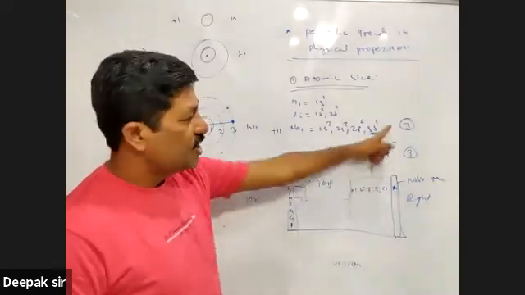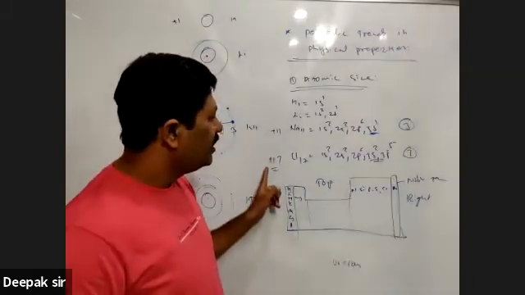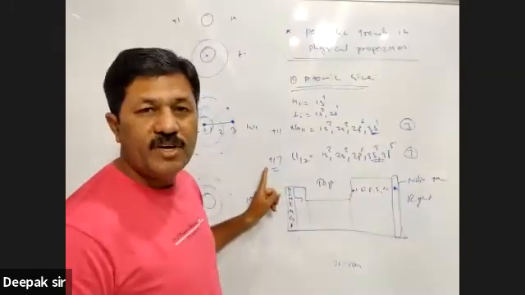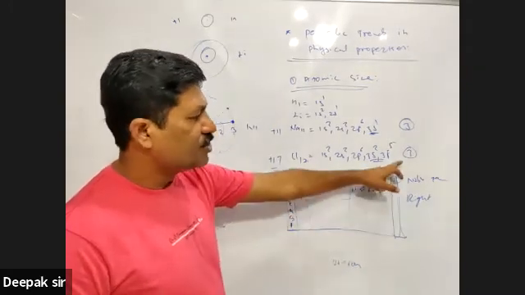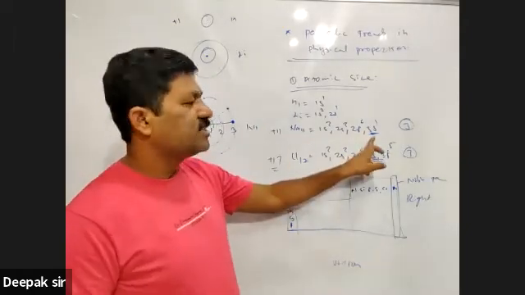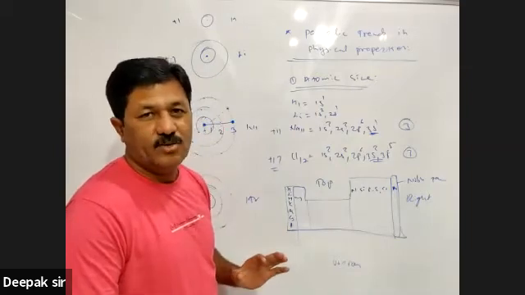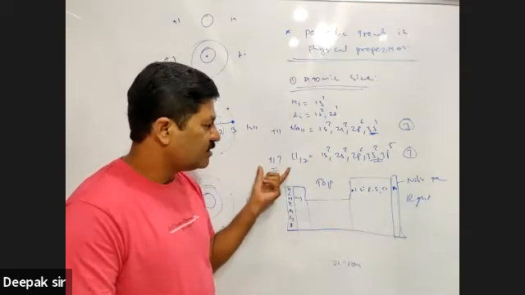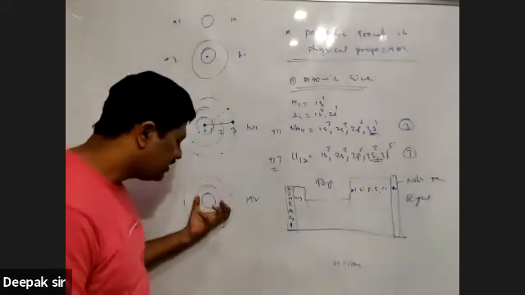Reason क्या है? Shell remain the same, but atomic number increases. So increase the atomic number increases the effective nuclear charge, and effective nuclear charge attracts the outermost shell, third shell, and that's why size got contracted. Plus 11 को भी third shell attract करना है और plus 17 को भी third shell ही attract करना है. So that's why no doubt at all this is a more charge, this is a higher charge, and this higher charge attracts the shell more, and that's why size contract होता है.